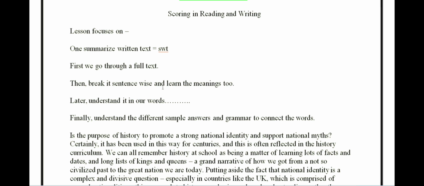So here we see. First we will go through a full text. Then we will break it into sentence wise. And if you are coming across any grammar, any mistake, meanings, even that I will explain so that you hold the passage content very properly. Later, we will understand it in our own words, sentence wise. Finally, we will write a different sample answer and we will learn the grammar to use here and the grammar to connect the words.